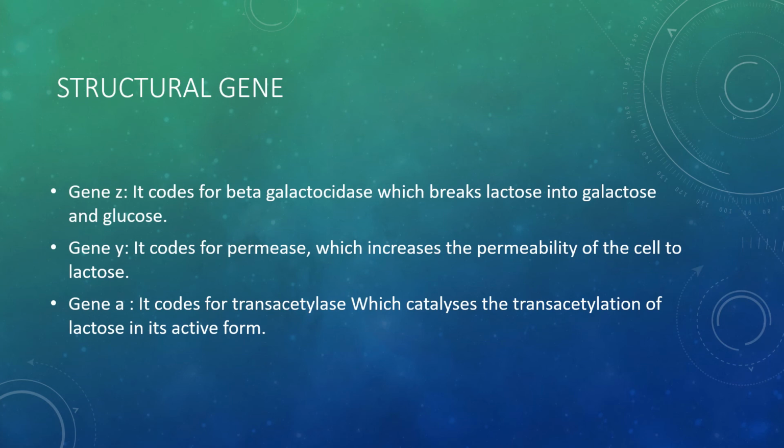So I told you what the structural genes are. Three genes, and their roles are: gene Z codes for beta-galactosidase, and its function is to break lactose into galactose and glucose. Gene Y codes for the permease enzyme, and this increases the permeability of the cell. And the third one is gene A, which codes for trans-acetylase, and this catalyzes the trans-acetylation of lactose. So this is the role of the structural genes.